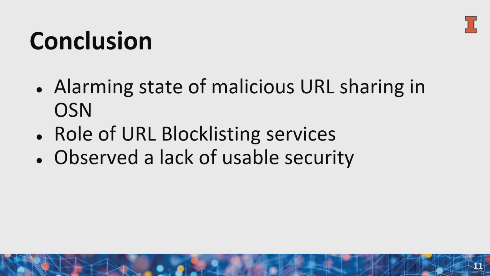To conclude, we observed an alarming state of malicious URL sharing in online social networks, and the URL block listing had an opaque role here. So there was an observable lack of usable security.